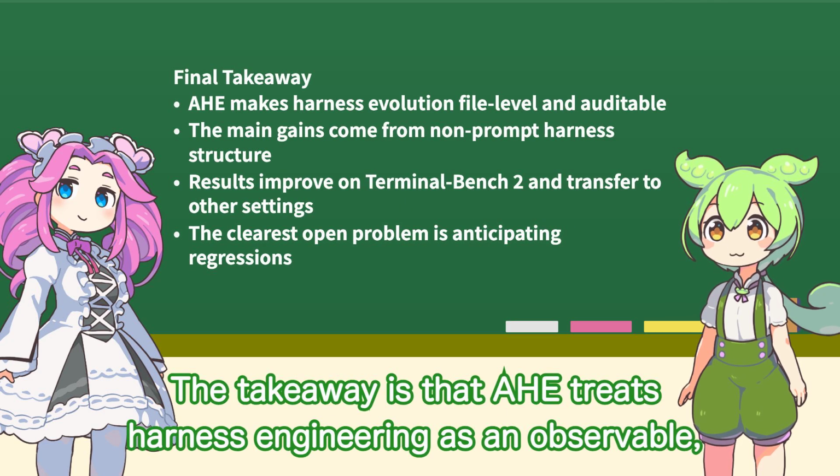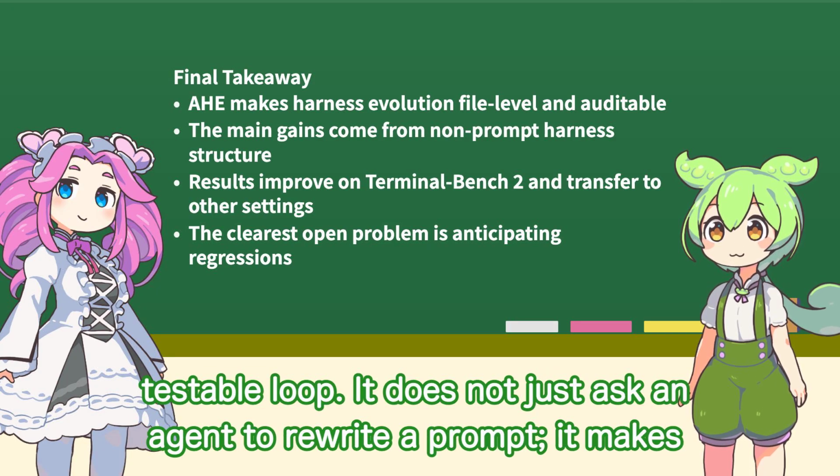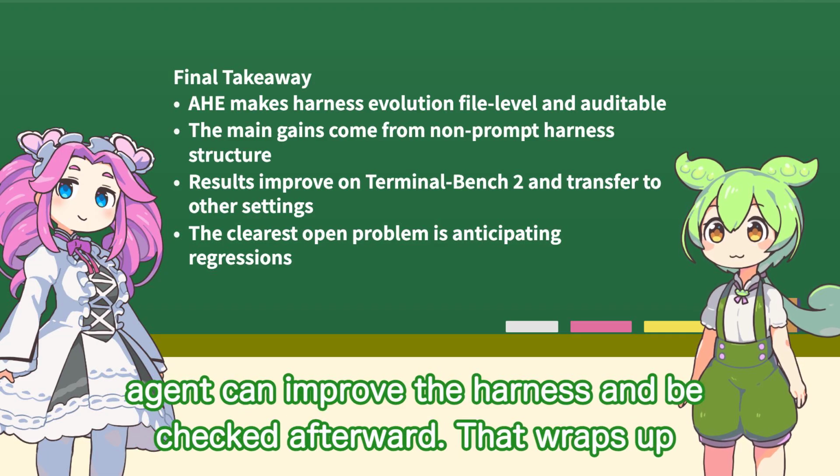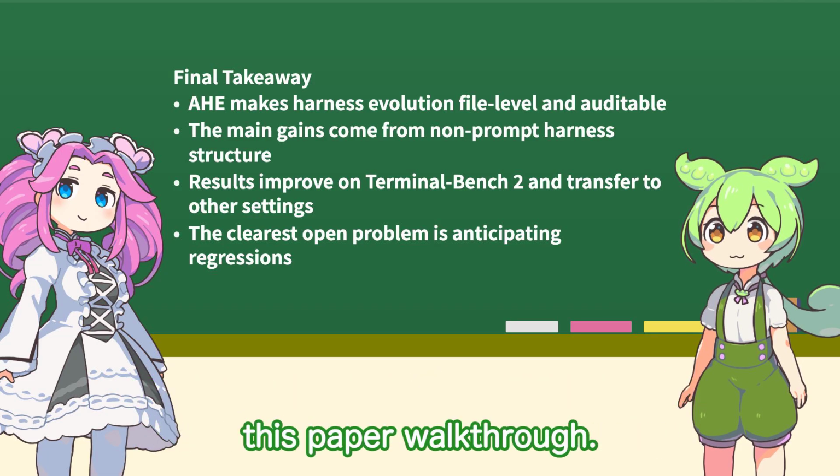The takeaway is that AHE treats harness engineering as an observable, testable loop. It does not just ask an agent to rewrite a prompt. It makes components, evidence, and edit decisions visible enough that another agent can improve the harness and be checked afterward. That wraps up this paper walkthrough.